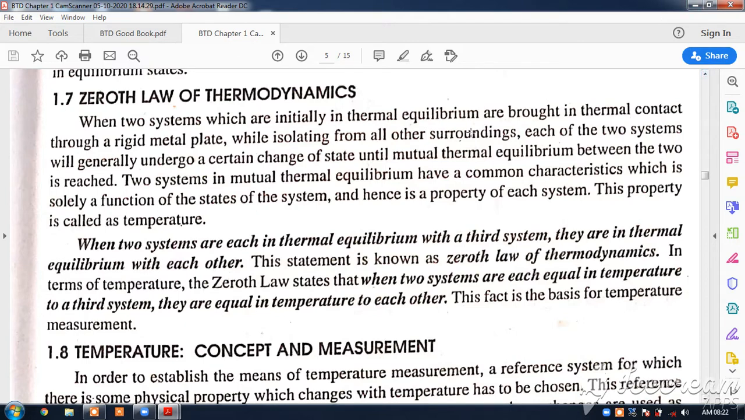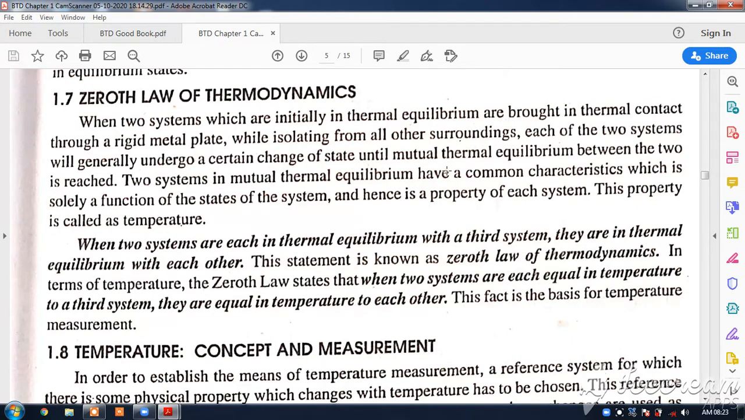When two systems, we are talking of two systems which are initially in thermal equilibrium, are brought in contact through a rigid metal plate while isolating them from all other surroundings, each of the two systems will generally undergo a certain change of state until mutual thermal equilibrium between the two is reached. Okay.